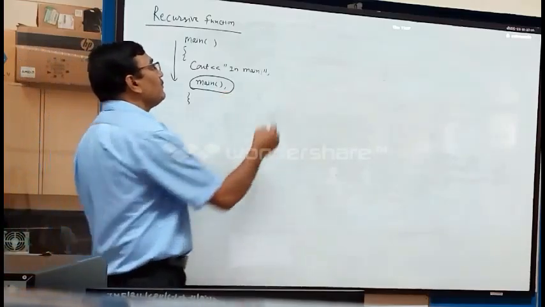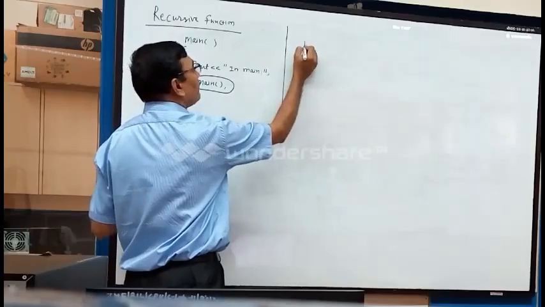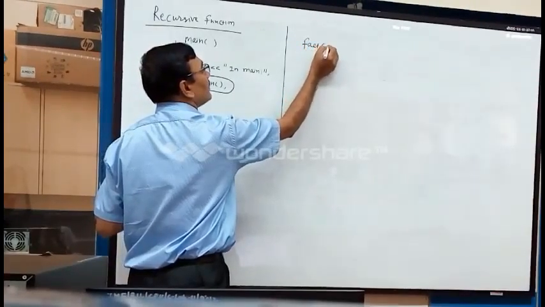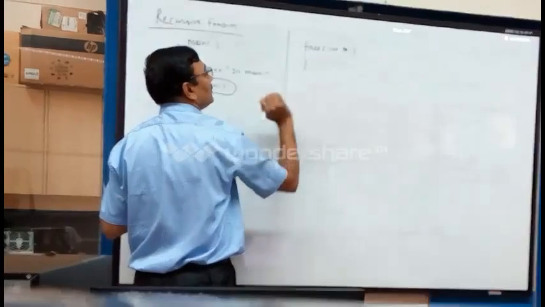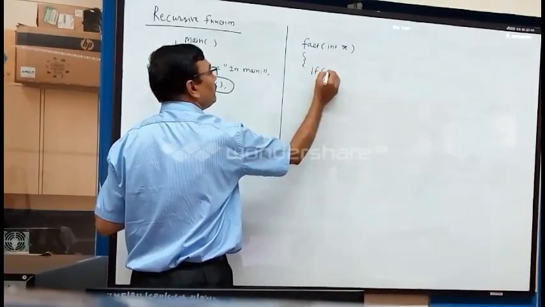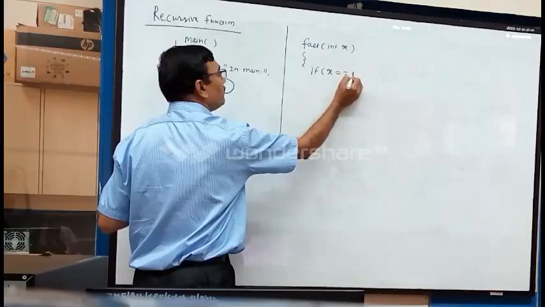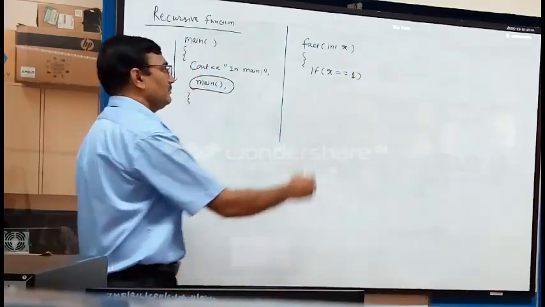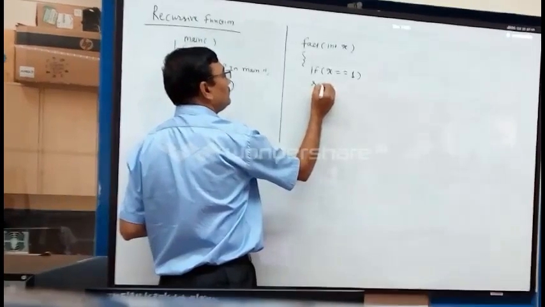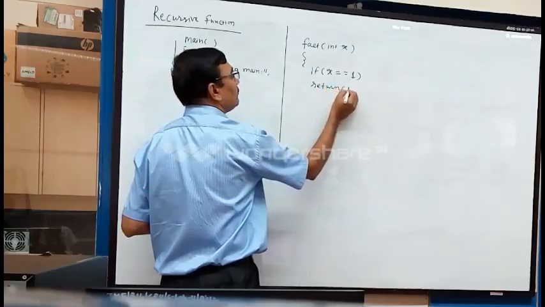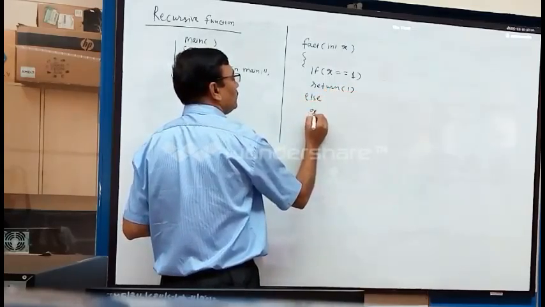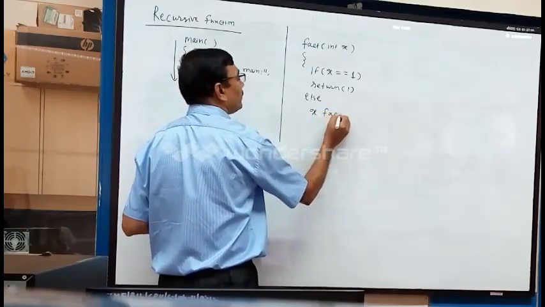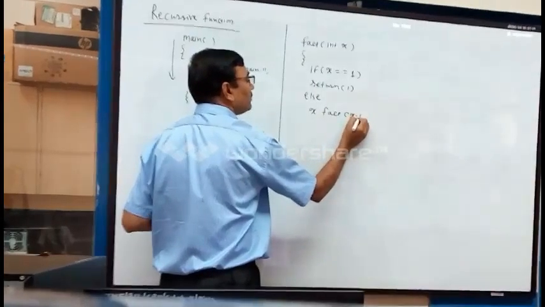Another example: if I write fact of int x, if x is found to be equal to 1, then return 1, else return x into fact of x minus 1.